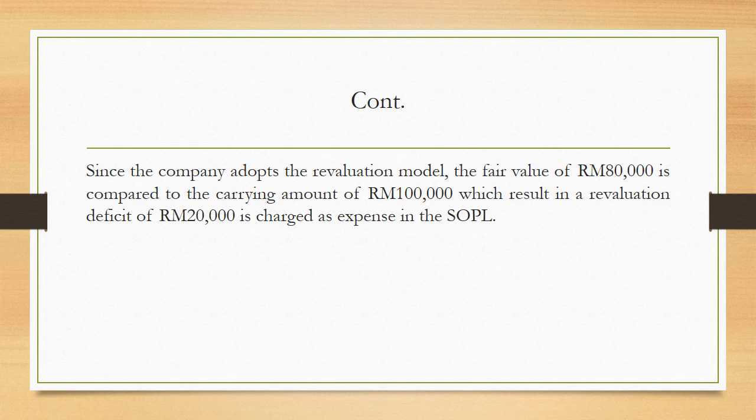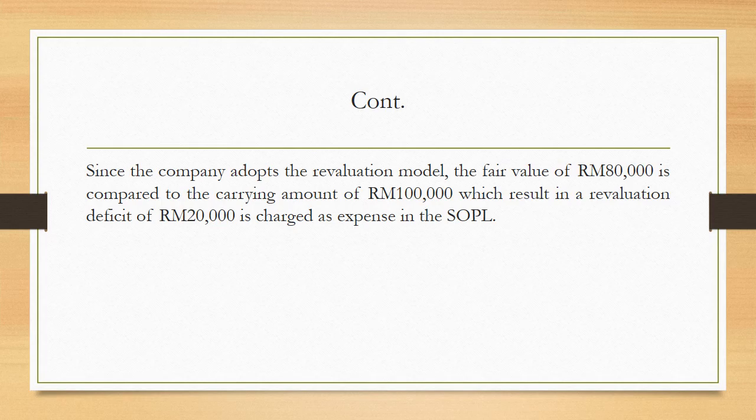But when we calculate the carrying amount, we got 100,000 ringgit. So from that we can see that there is a deficit. It means that the question stated 80,000 ringgit, but when we calculate, we got 100,000 ringgit.